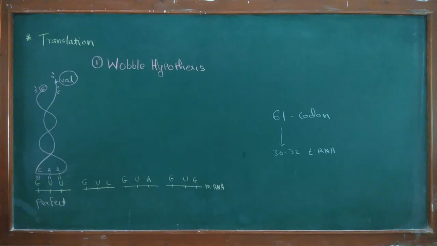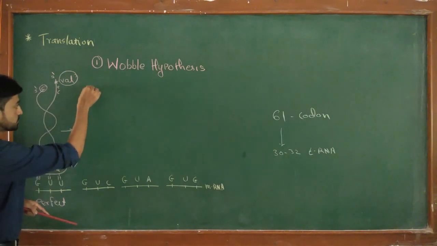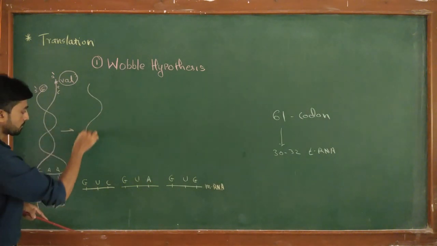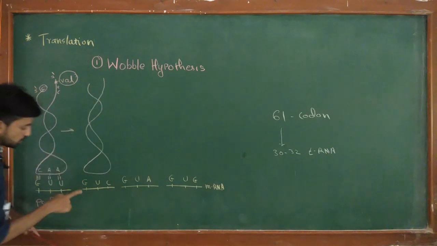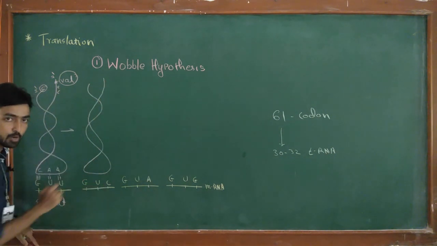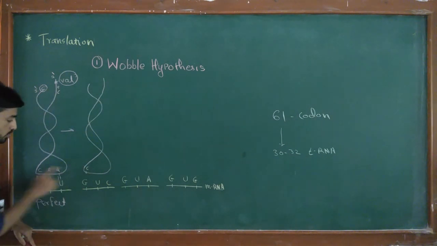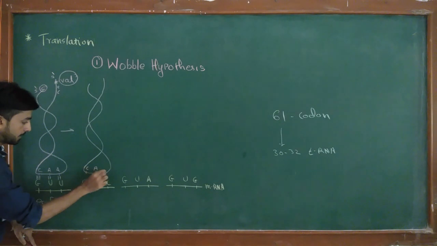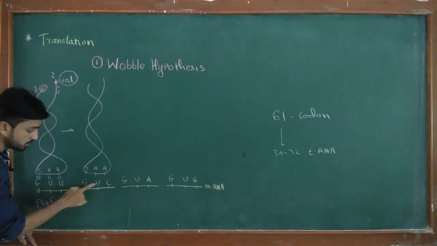Surprisingly, this tRNA also gets attached to GUC. How is it possible? Because this tRNA has the anticodon CAA, while this codon has the sequence GUC.